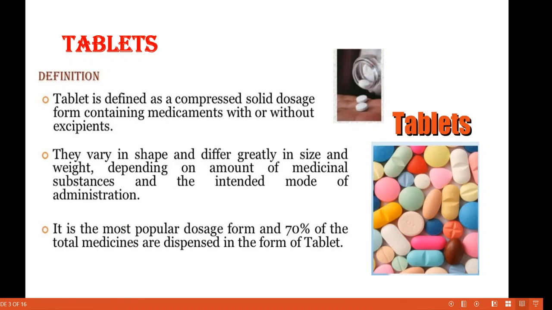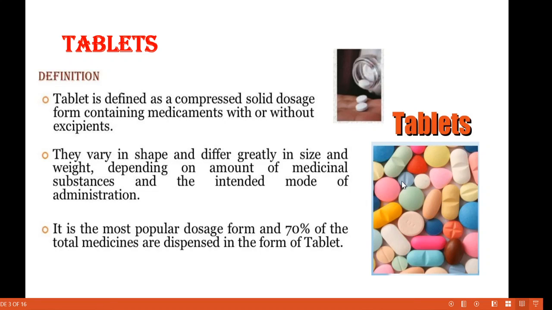So we start with the first, that is tablet. It is very familiar to us. Tablet is defined as a compressed solid dose form containing medicaments with or without excipients. This excipients means what? In the previous lecture we discussed this part.